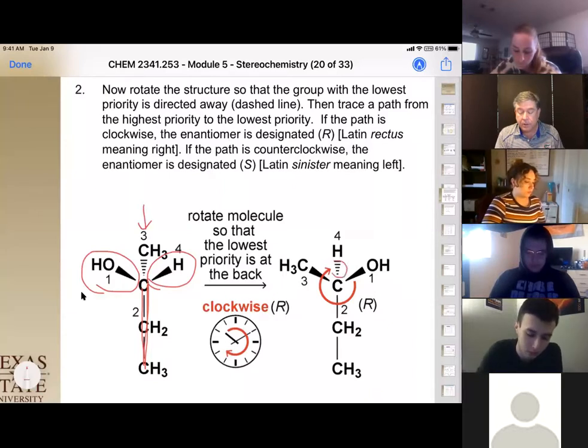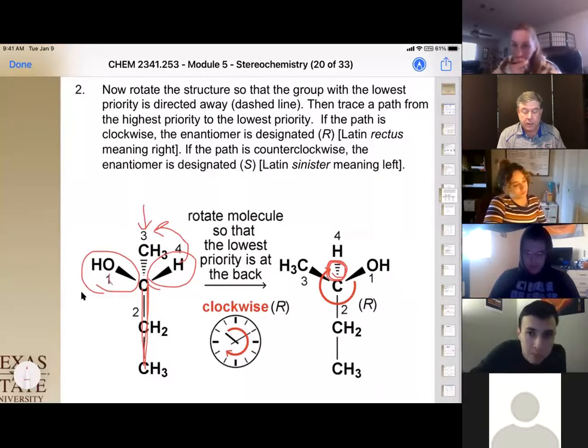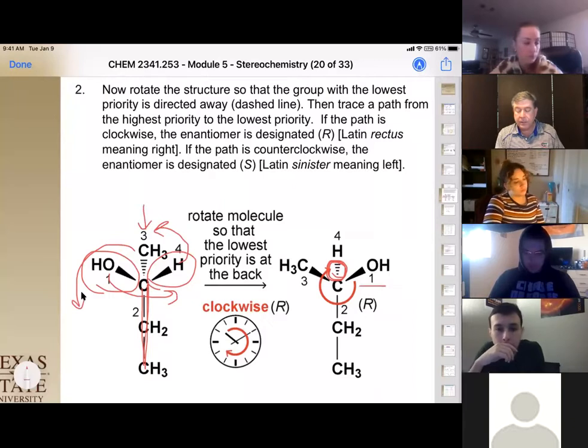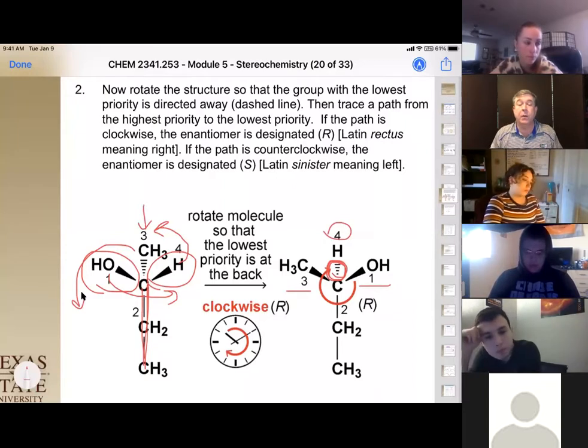So we have to redraw it so our lowest priority has the wedge. And in this case, what it's going to do is we're going to rotate this molecule 120 degrees, which brings our OH out and our methyl group up. So we're going to have our OH on this side, our methyl group on this side, and our lowest priority backwards. Okay. So we're going to have 2 things out, 1 thing down, and our lowest priority going into the plane of the thing.